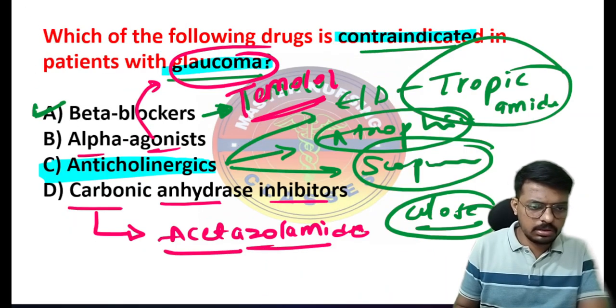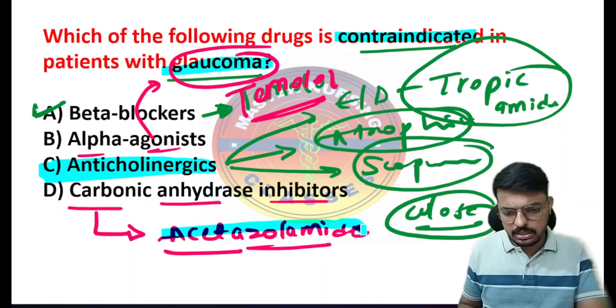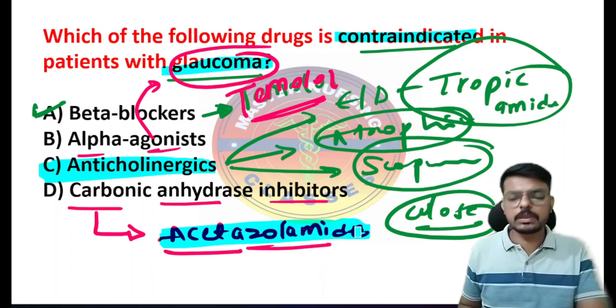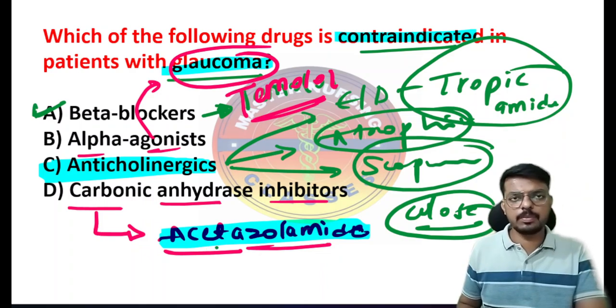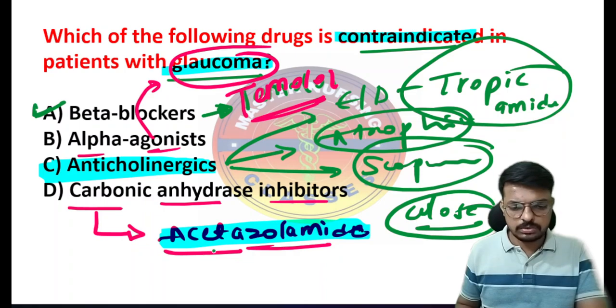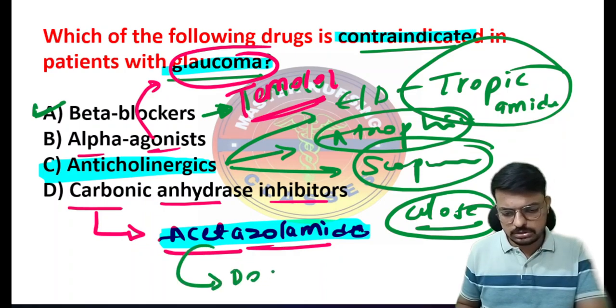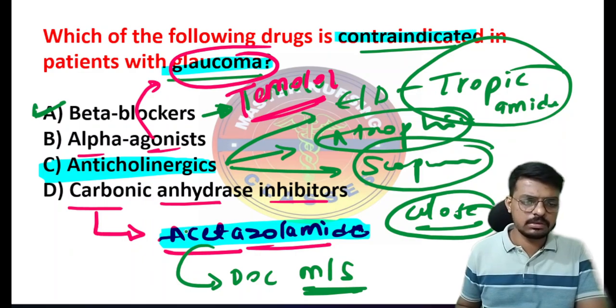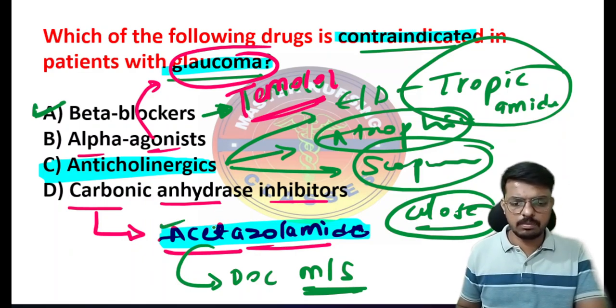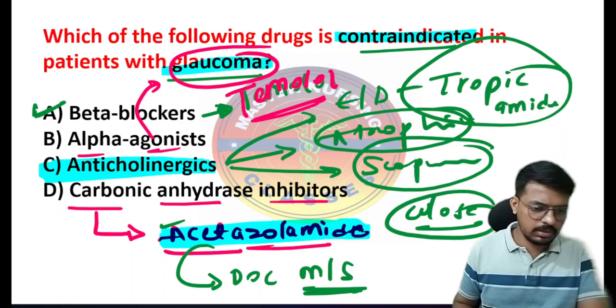So acetazolamide is used as a primary drug in the treatment of glaucoma. Very importantly, acetazolamide also decreases the production of CSF, so it is also the drug of choice in mountain sickness. Keep this in your mind. We'll start the next question here.